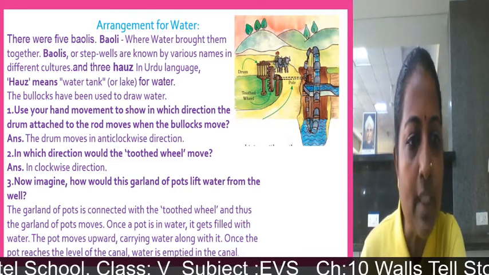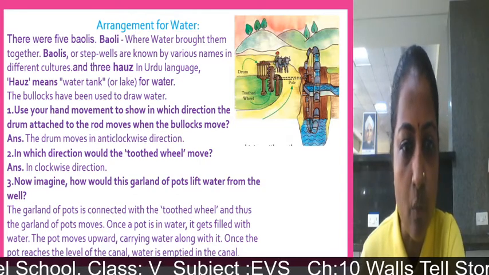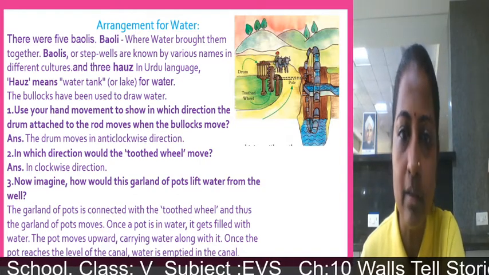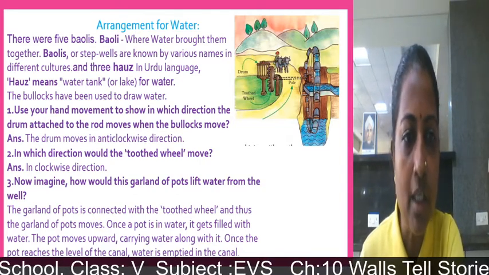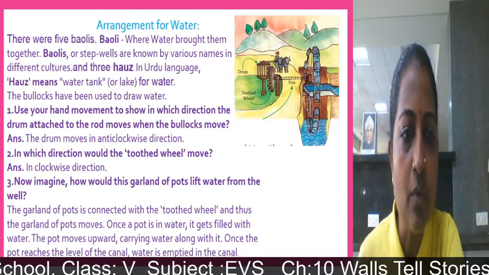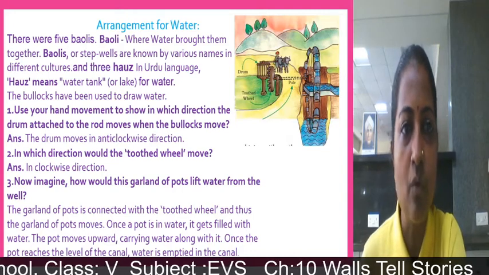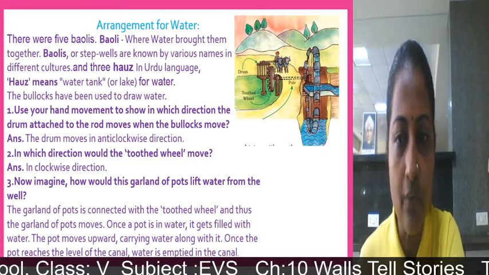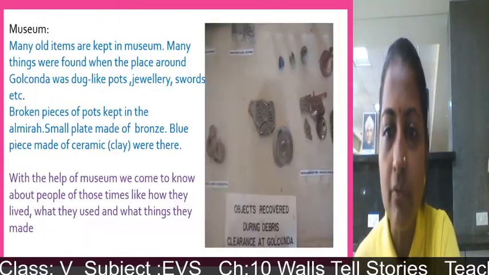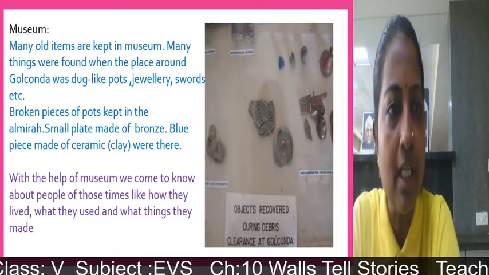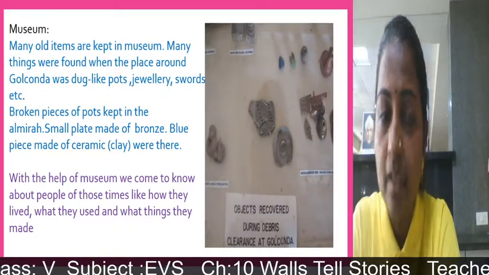Once the pots reach the level of a canal, water is emptied into the canal. So in this way, the garland of pots lifts the water from the well. And in this way the arrangement of water was there in Golconda Fort. Now we have seen the arrangement of water. After that we will see about a museum.